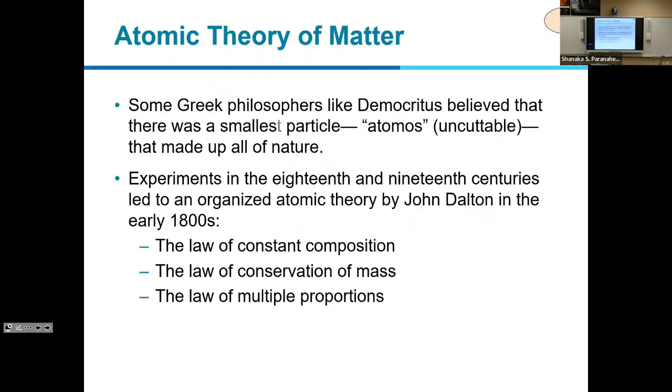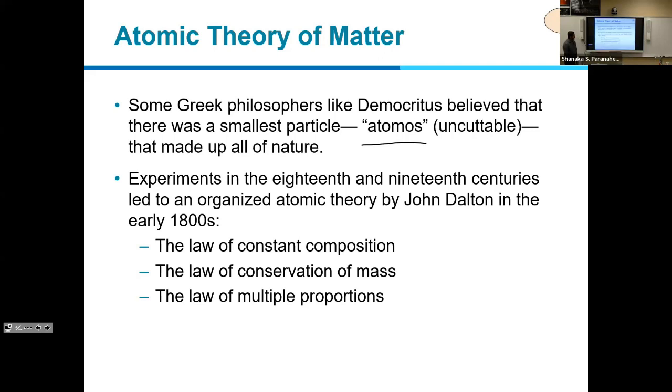Okay. So some Greek philosophers like Democritus believed that there was a smallest particle in any matter. So then scientists defined this smallest particle as atom. And the meaning of atoms is uncuttable. So we can't cut that atom into small pieces. So that's the meaning of atoms. So that made up all of nature. So every material has this particle.